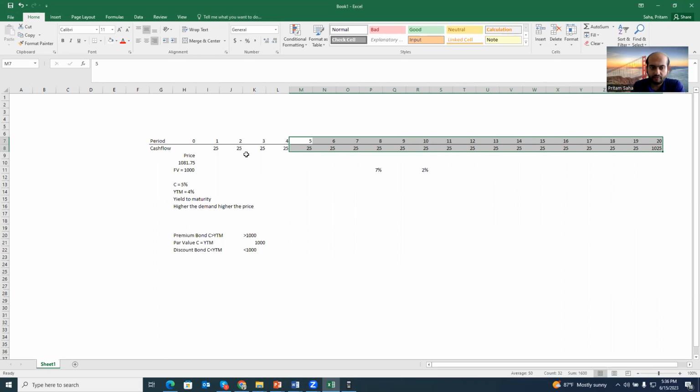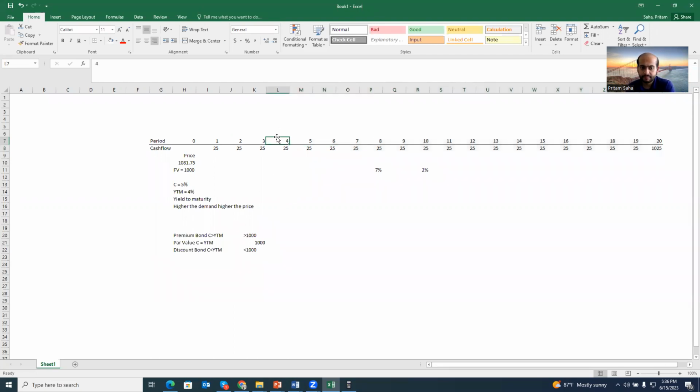And if you understand carefully, all of these periods are 6 months apart: 6 months, 1 year, 18 months, 24 months, 30 months, 36 months, 42 months, 48 months, 6 months apart.